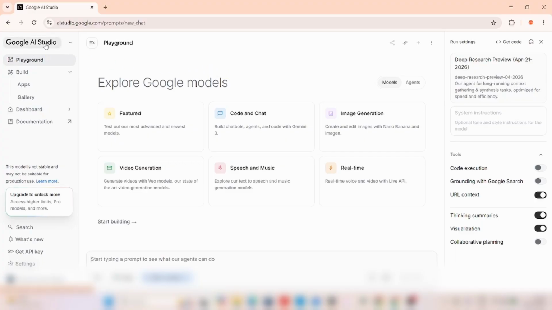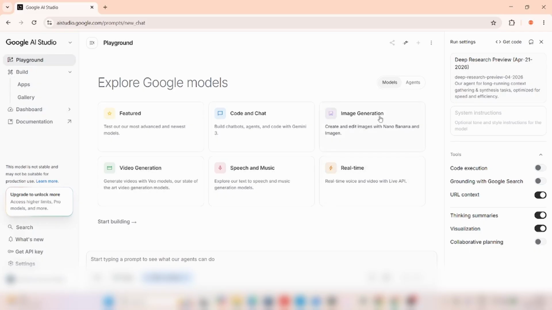So Google AI Studio, this is the interface we can see. There are a lot of new things that have been upgraded. If you're seeing this for the first time, learning AI starting from Google AI Studio is one of the best places to start learning AI because you have text to speech, video generation, speech and music.